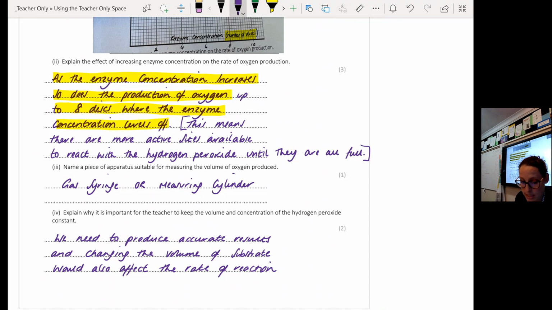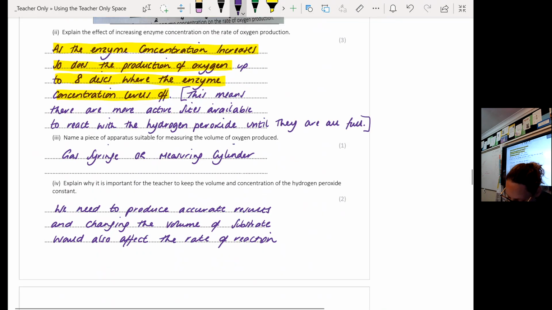You could have said a measuring cylinder, or you could have said a gas syringe. Okay, you need to correctly name the piece of apparatus. The only thing that I would have accepted is if you said syringe and not specifically gas syringe. I would have accepted that as well, because on the mark scheme, the word gas is in brackets, which means that is an optional thing for you to write down. If you said anything else, I cannot accept that answer, because it needs to be a sensible piece of equipment, not a plunger.